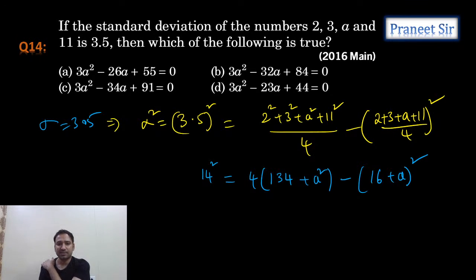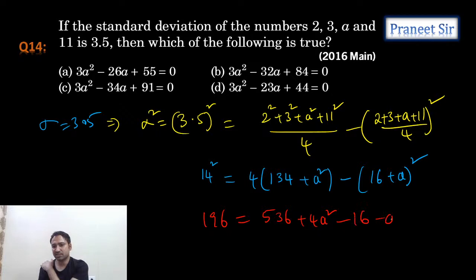So when we expand this, let's see what we get, guys. 14 square is 196, which equals 4 times 134, which is 568 plus 68, which is 136, that is 536 plus 4a square minus 16 minus a square. That's what we're getting. So let's simplify this. 3a square plus 520, correct? 3a square plus 520 is equal to 196.